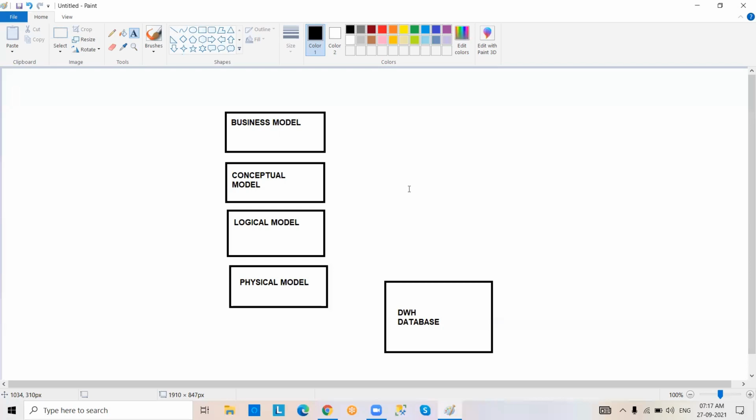Coming to the conceptual model, no technical scenarios will be there in the conceptual model. What happens, you got some requirements from the client, right? So based upon those requirements, we are going to describe the data. For example, they need some visualization, some dashboard.